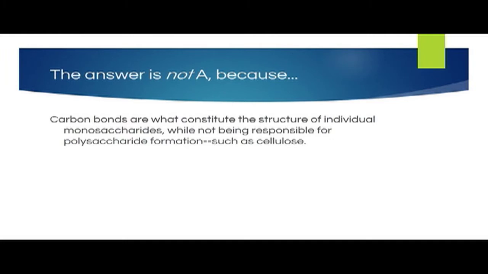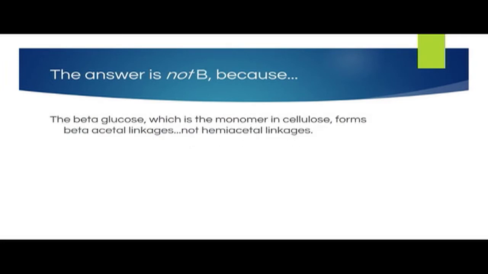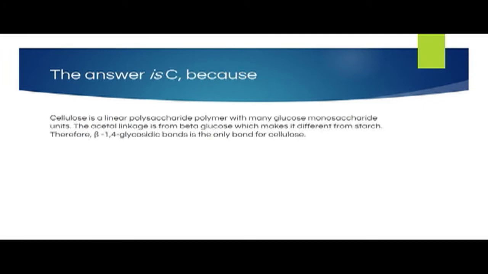The answer is not A, because carbon bonds are what constitute the structure of individual monosaccharides while not being responsible for polysaccharide formation such as cellulose. The answer is not B, because the beta-glucose, which is the monomer in cellulose, forms beta-acetal linkages, not hemiacetal linkages.